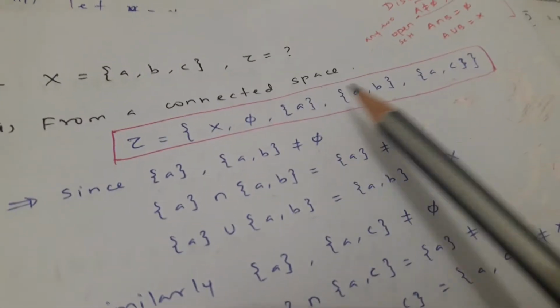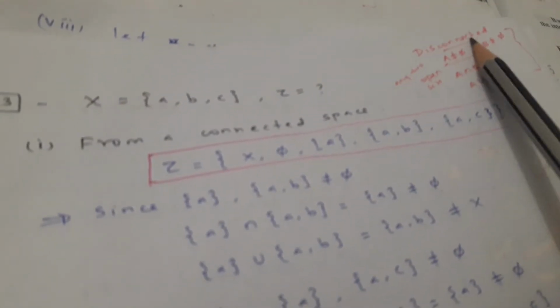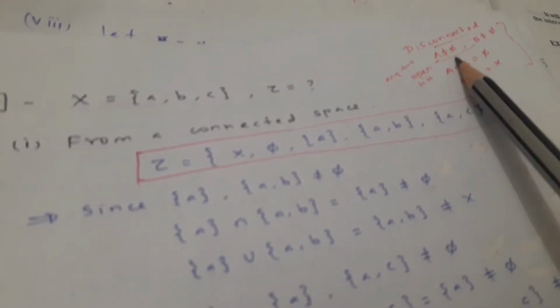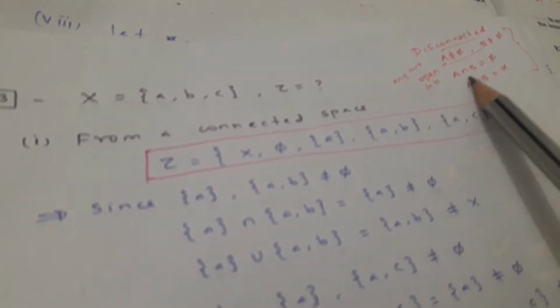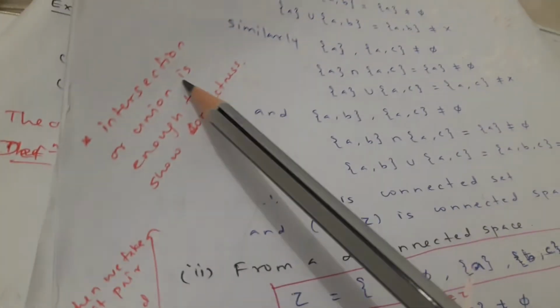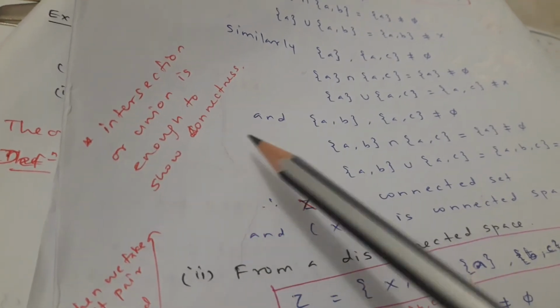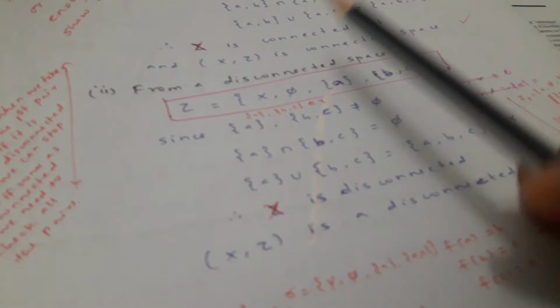So this is the example: X, phi, {a, b}, {a, c}. We know the disconnectedness definition: A is non-empty, B is non-empty, any two open sets, and A intersection B will be disjoint, A union B will be X. Similarly, intersection or union is enough to show connectedness. So we don't need to show all the pairs. One is enough to show the disconnectedness.